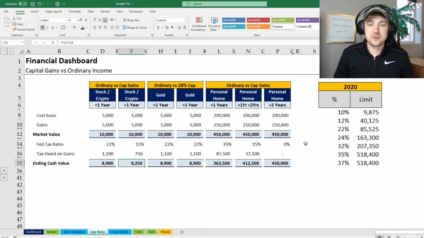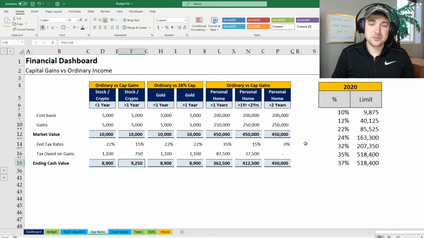So the final bucket, which is a personal home. Thinking about this, you have to really think about three categories, because what we've just learned is less than a year, greater than a year. But then there's a third unique situation for a home, which is if you have a home for greater than 2 years, anything up to $250,000 in gains are not taxable.